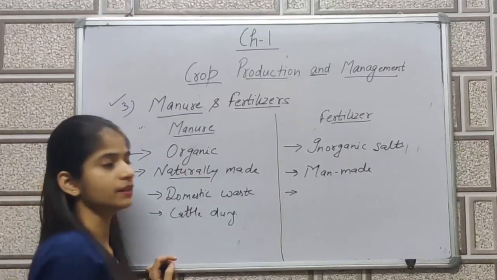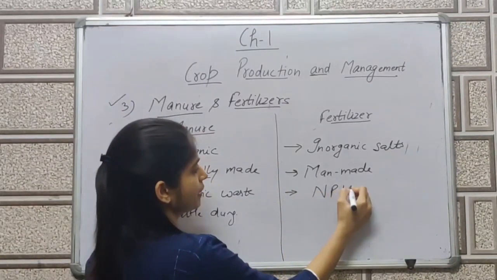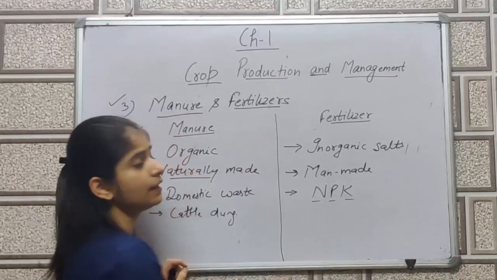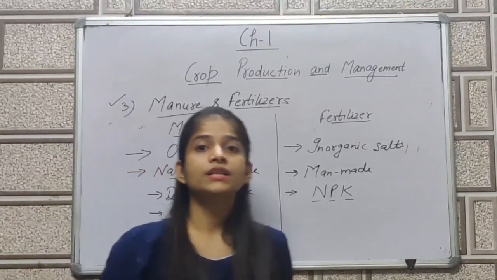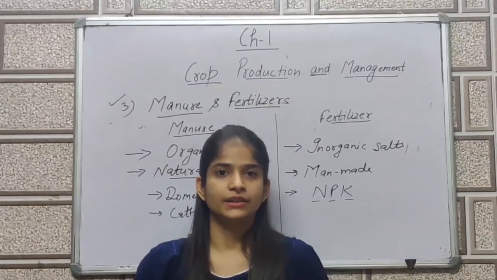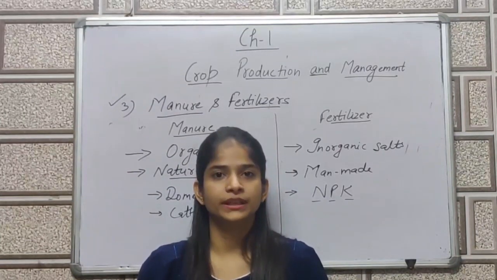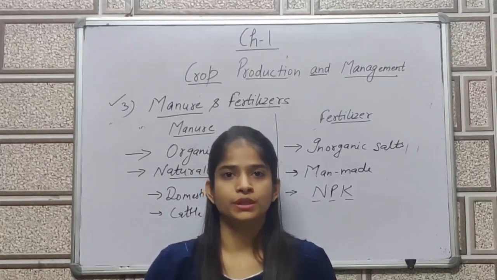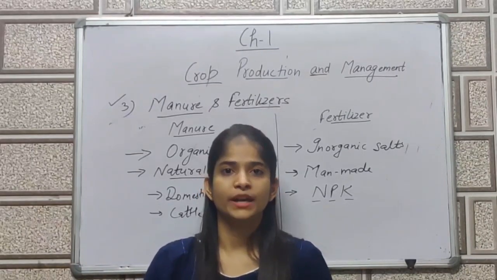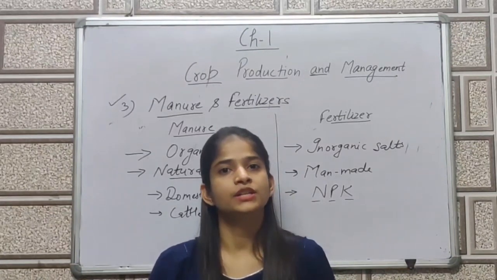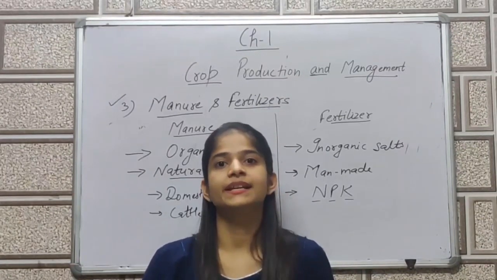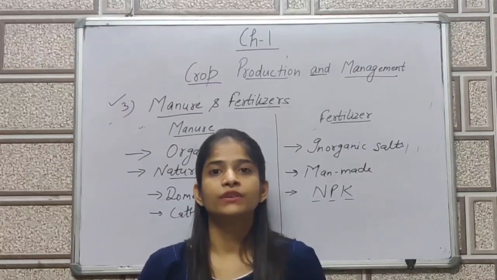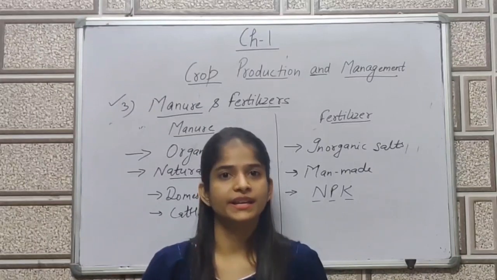fertilizer are made up of chemicals. Like if I say NPK, it is an example of fertilizer. So it consists of nitrogen, phosphorus and potassium. Manures are basically organic in nature, so they synthesize naturally. Manures are of different type. Like if I say compost is basically that kind of manure in which we use peels of vegetables and fruit. Green manure is that manure in which the manure is made up of leaves, the fallen leaves or the small green leaves.